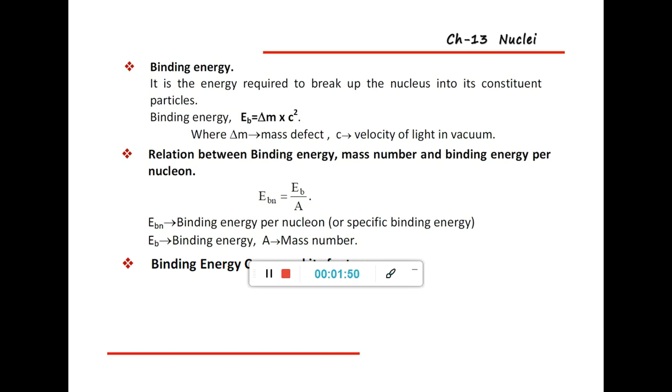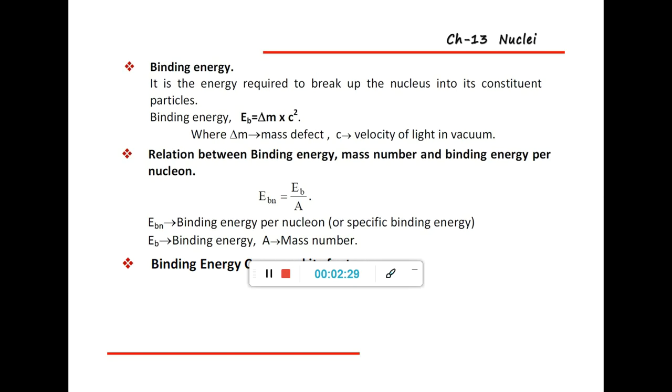Theoretically, the nucleus is equal to proton plus neutron, and 10 plus 10 is equal to 20. But by using the mass spectrometer, a device that measures the mass of the nucleus, we will get the nucleus as 18. So that 2 kg difference will be there, and that is released as the mass defect.